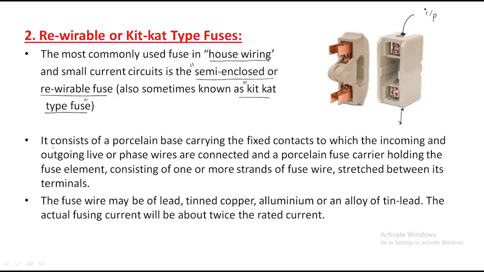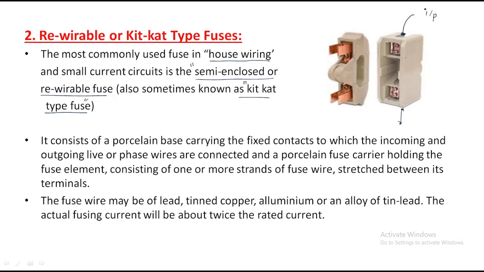Right. It consists of the porcelain base carrying the fixed contacts to which the incoming and outgoing live or phase wires are connected. Look at here. This white part is made with porcelain. What is the application of this porcelain?